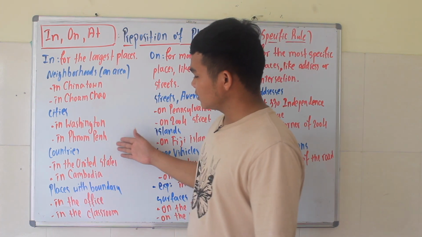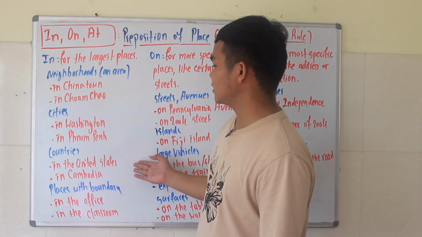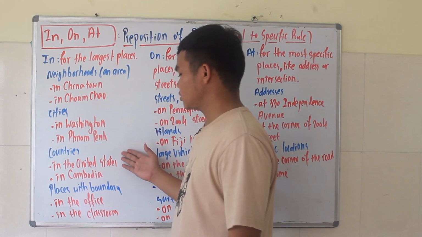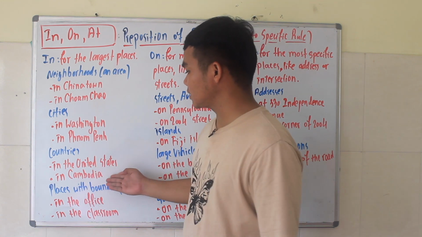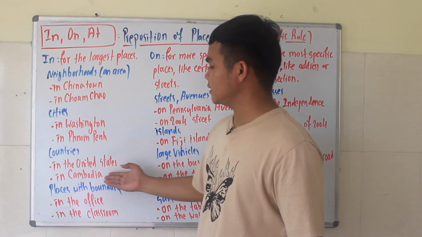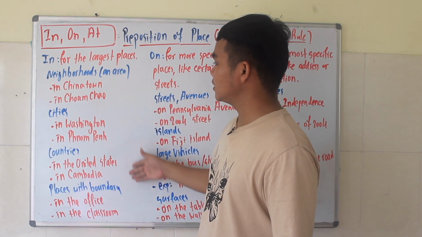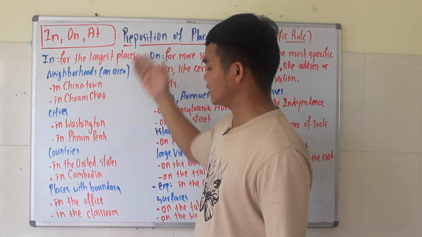Okay, and another one which is countries. Like we say in the United States. The United States is a country, so we have to say in the United States. And another example, we say in Cambodia. Cambodia is a country, so we use in. So these are the places that we use in with, which are the largest places.